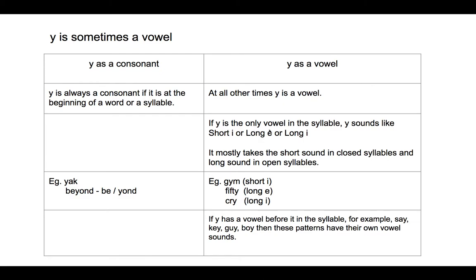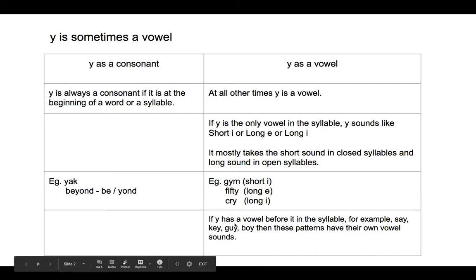If Y is the only vowel in the syllable, then Y sounds like short I or long E or long I. It mostly takes the short sound in closed syllables and long sound in open syllables. For example, gym. Here Y has the short I sound. Easy. Here Y has the long E sound. Cry. Here Y has the long I sound.